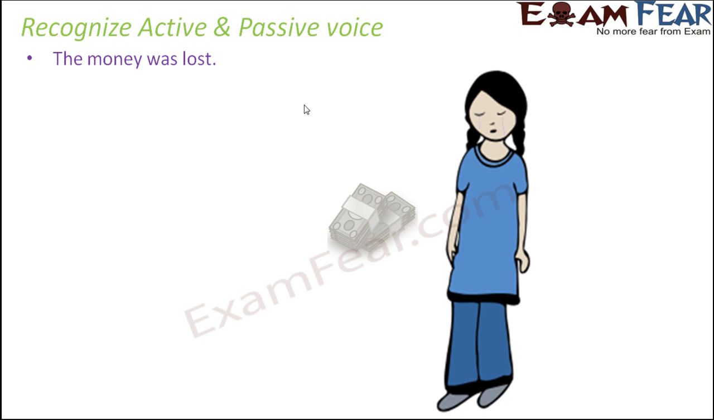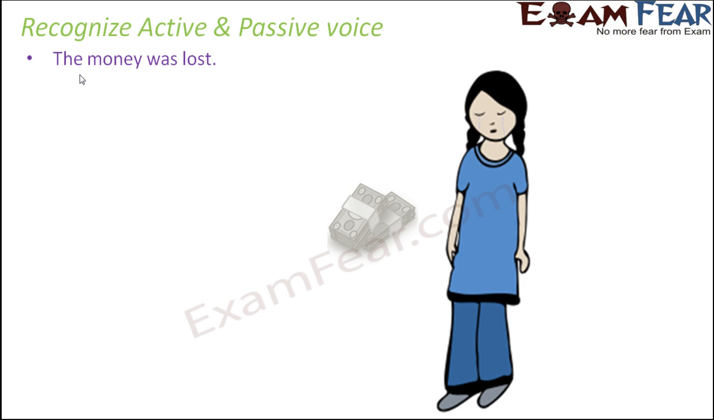So here it seems that the girl is quite sad and we do not know why. The money was lost. Okay, so obviously if the money was lost, anybody would be sad, right? So the money was lost. What is this? Active or passive? So here if you focus on the money, do you think that the money is doing the action? The money is the doer of the action? No. Because what is the action here? Losing. Now the money didn't do anything, right? The money is just the object.